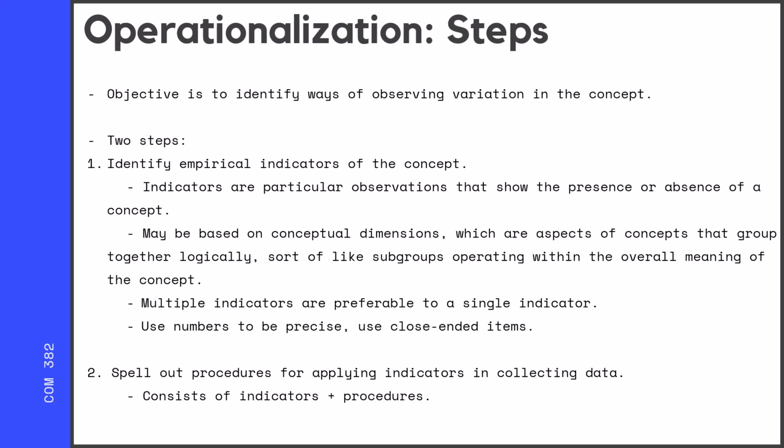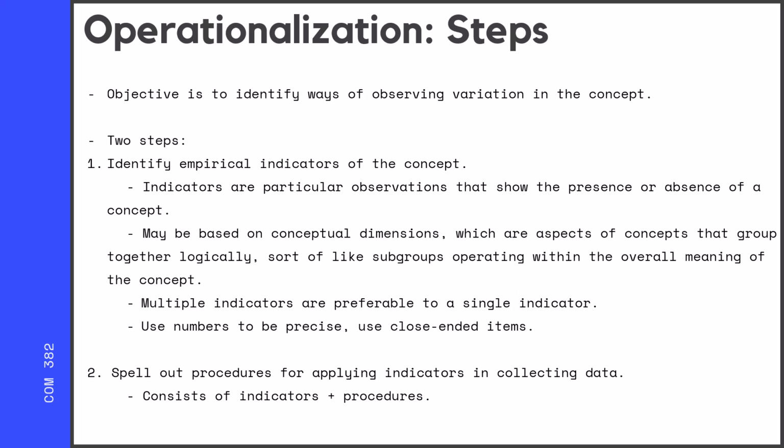So when we're trying to actually operationalize something, remember our objective is to find ways to observe the variation in the concept. So the first thing that we do is identify the empirical indicators of the concept. Indicators are specific observations that show the presence or absence of a concept.